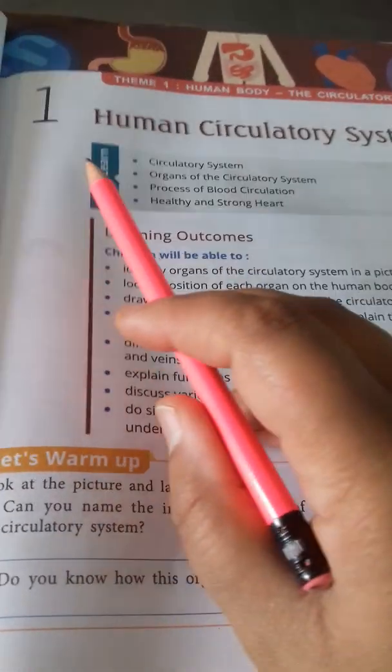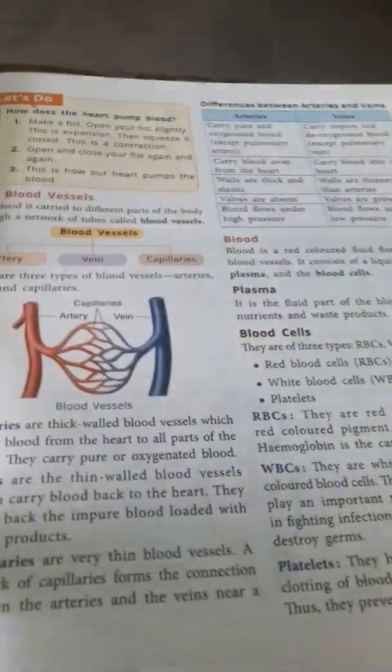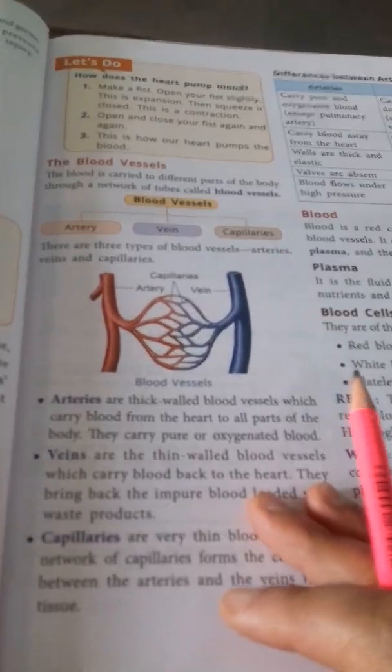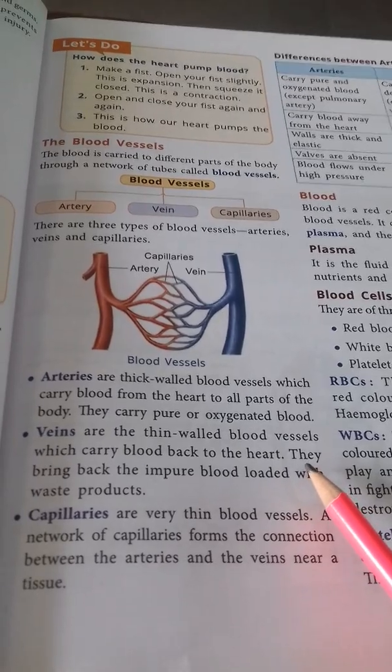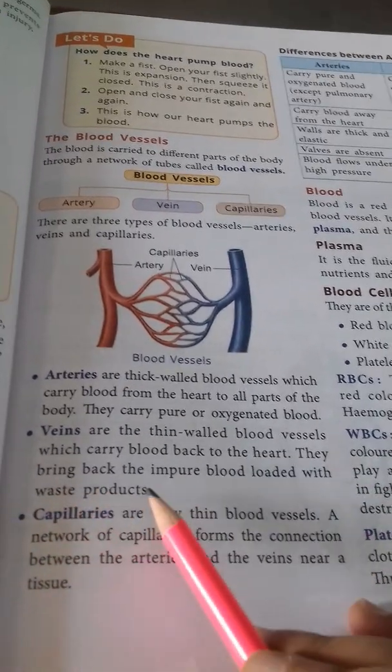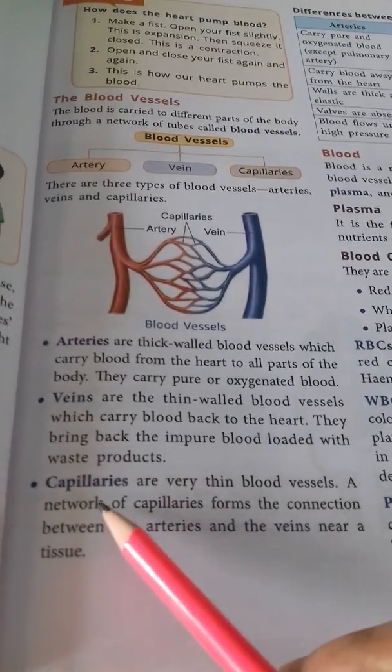Morning class, we are doing chapter number 1, human circulatory system. We have read till here, veins. We were on this line. Let us continue our reading. They bring back the impure blood loaded with waste products.